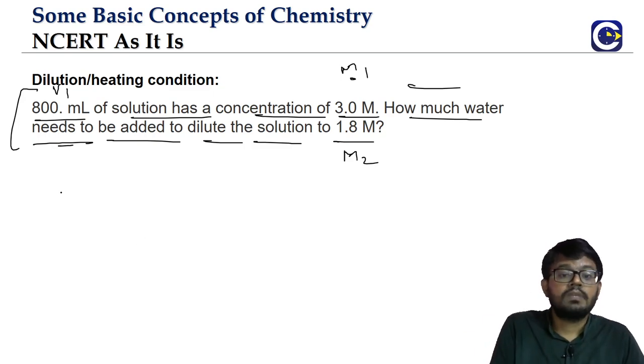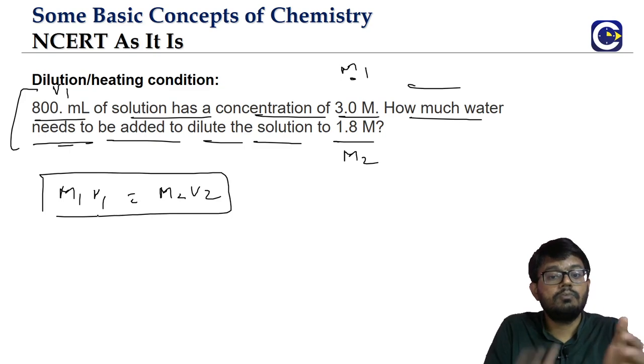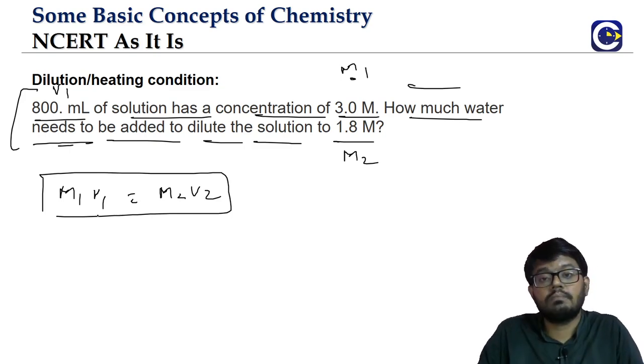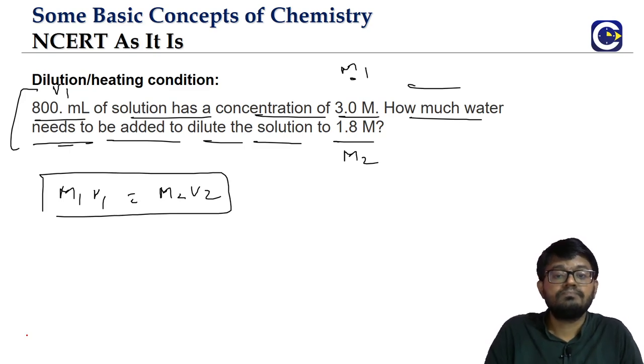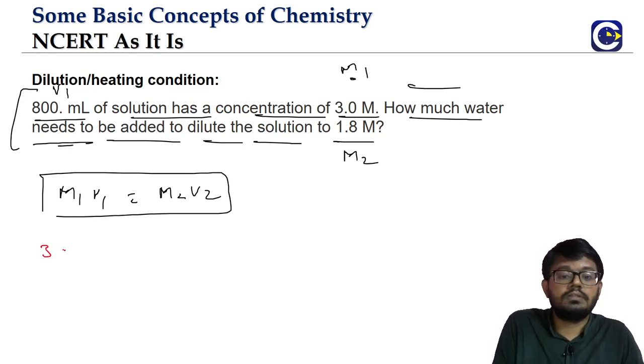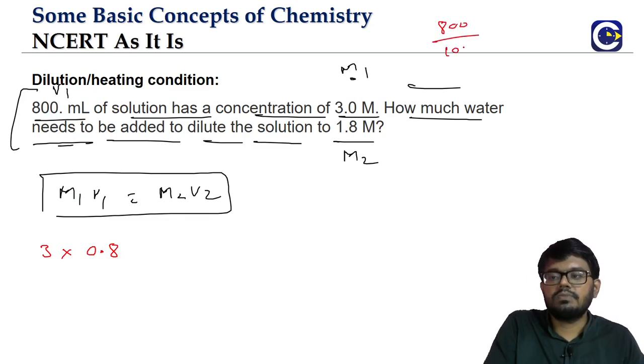Dilution means what? The initial molarity into volume will be equal to final molarity into final volume. Because when you multiply molarity with volume, we will get the number of moles of the solute. Initial molarity is 3, into what is the volume here? 800 ml means 0.8 in terms of liter, 800 by 1000, right? 0.8 liter.